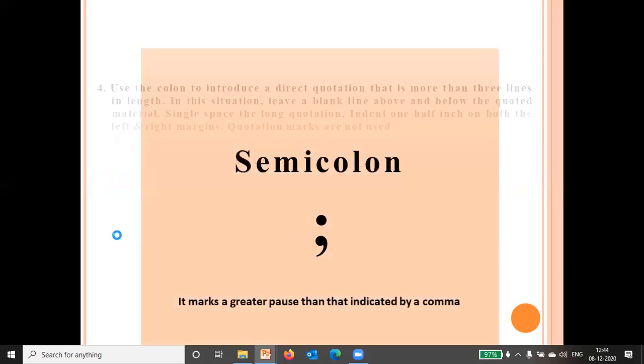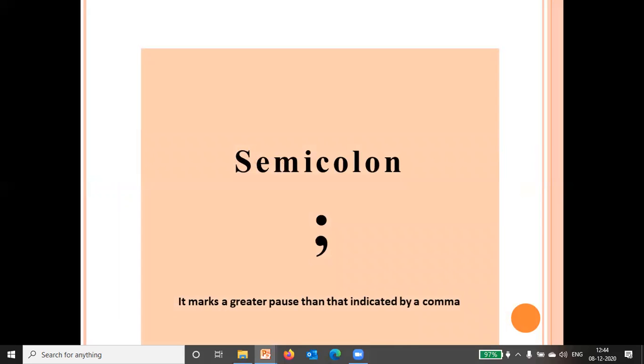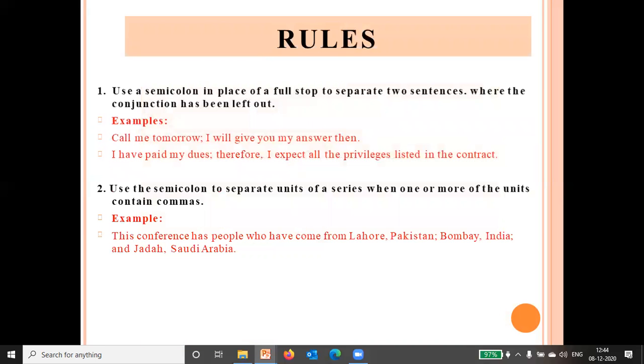Okay. Next is semicolon. It marks a greater pause than that indicated by a comma. Or you can say semicolon is used to separate a series of clauses like I came, I saw, I conquered. Use a semicolon in place of a full stop to separate two sentences where the conjunction has been just left out. You can see, call me tomorrow. There is no conjunction. I will give you my answer then.